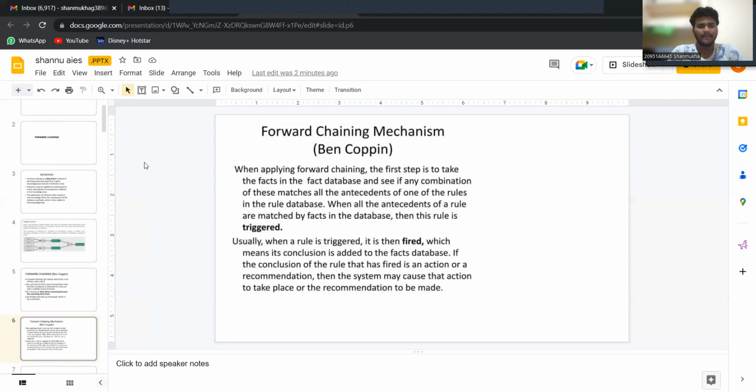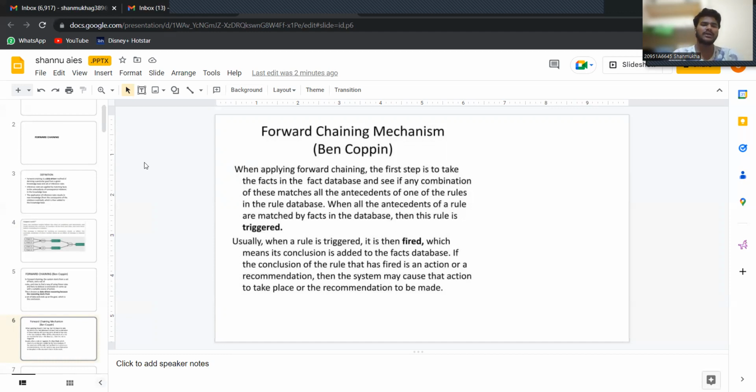When applying forward chaining, the first step is to take the facts in the fact database and see if any combination of these matches all the antecedents of one of the rules in the rule database. When all the antecedents of a rule are matched by facts in the database, then this rule is triggered.